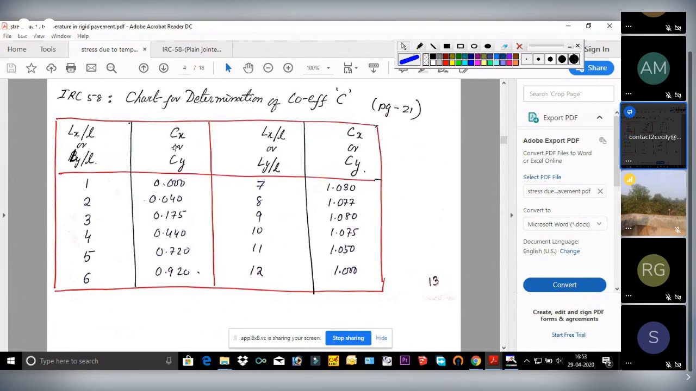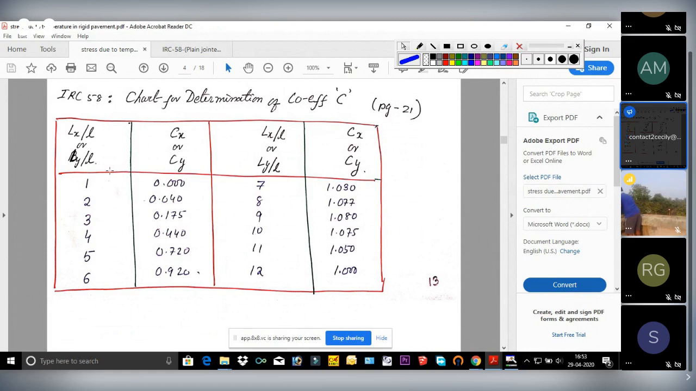If you are calculating, these two values depend on Lx by l or Ly by l. Once we put the Lx by l value here and find the corresponding C value, that will give you the Cx, or if we put the Ly by l value here and find the corresponding C value, that will be your Cy. So for both, this chart will remain the same.